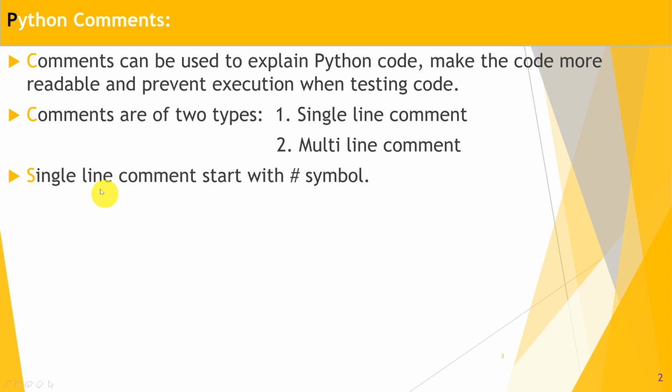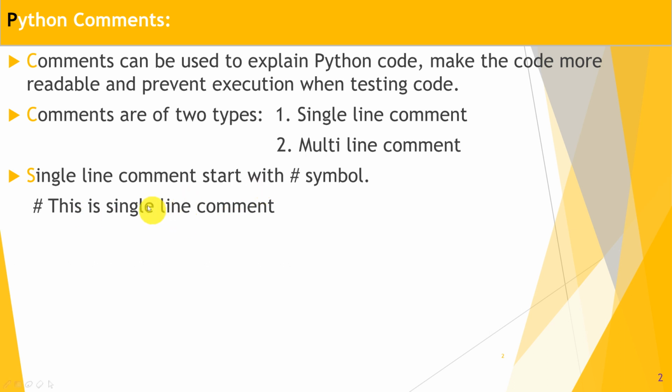For giving single line comment, we can give hash symbol before that statement, so that statement becomes a comment line. That means that statement does not get executed. It is only to make the code readable. This is a single line comment, hash.